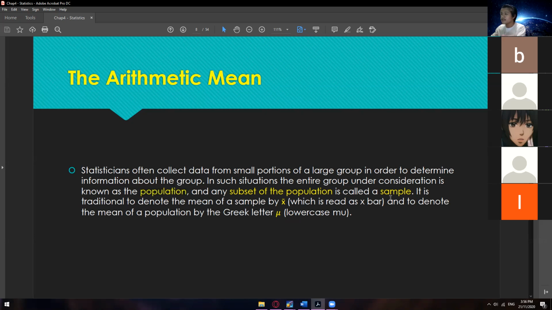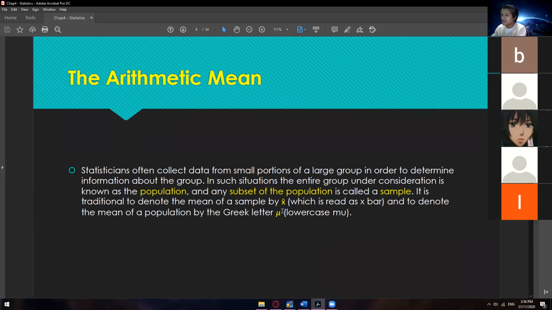And for the sample, what's the symbol? It is denoted by X bar. It's an X with a horizontal line on top of it, so we call that X bar. This one is the sample.